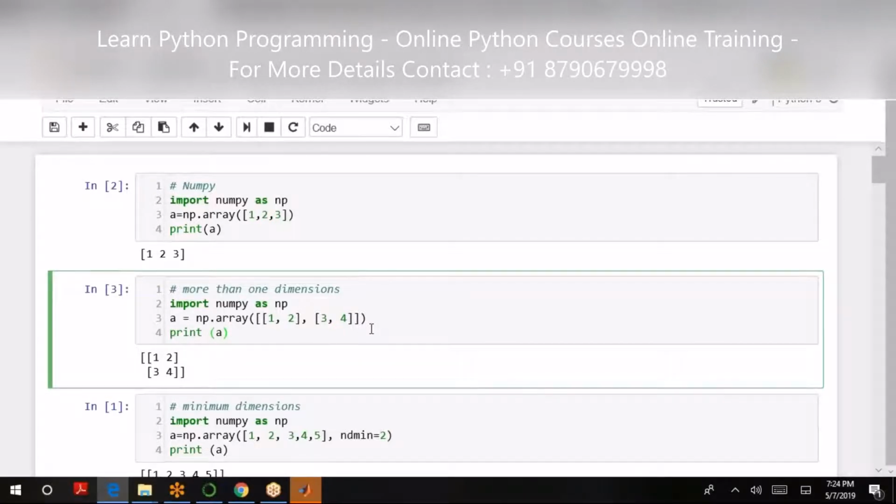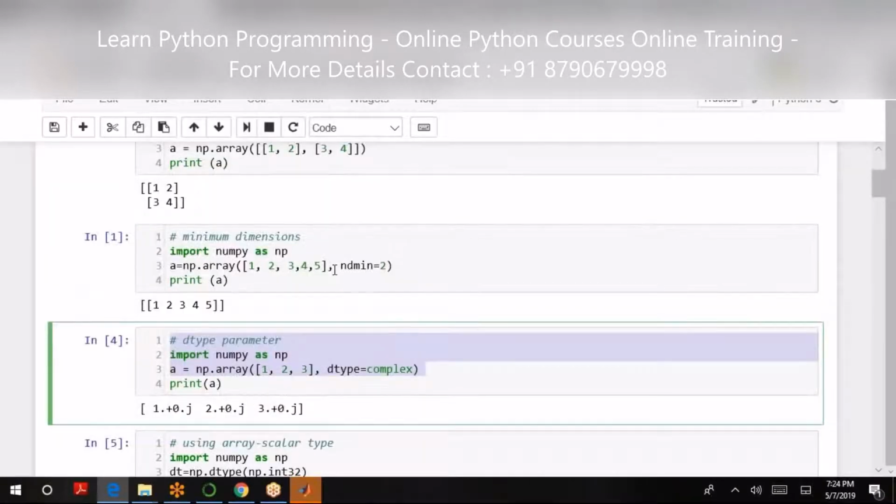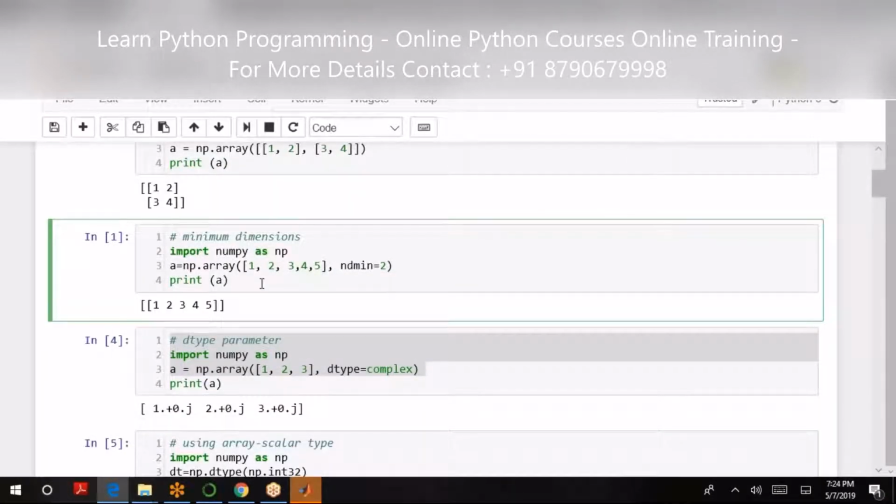Now the minimum dimension: np.array of 1, 2, 3, 4, 5 and the number of dimensions I'm specifying is 2.